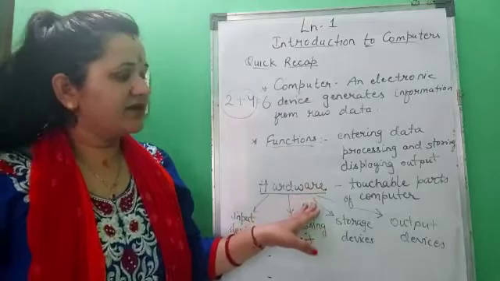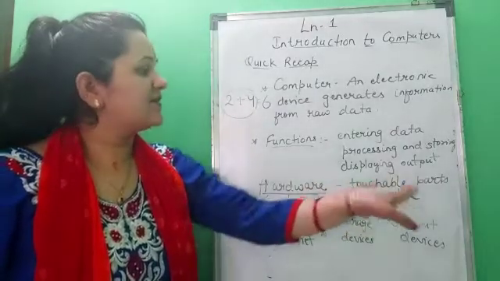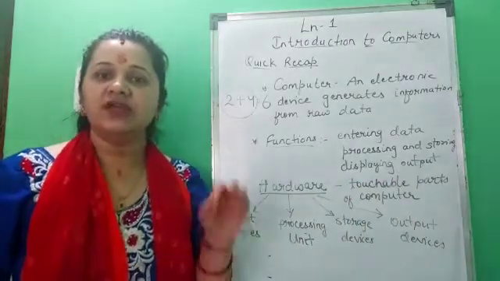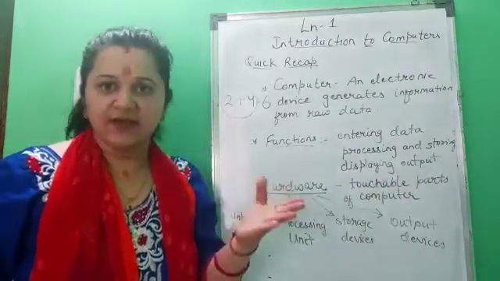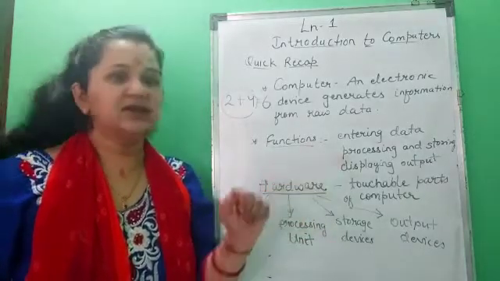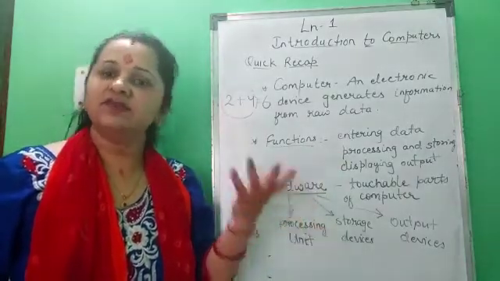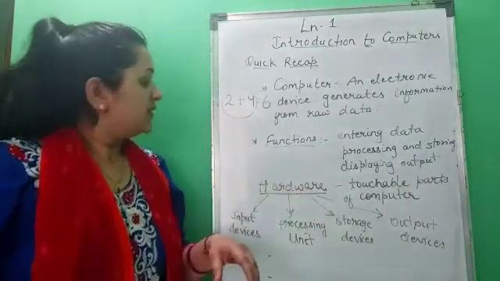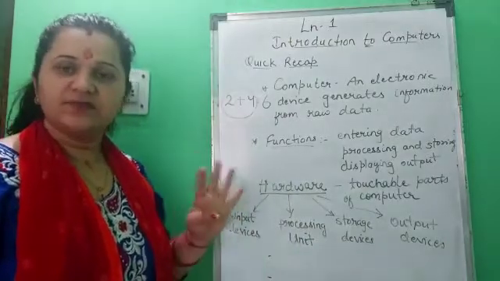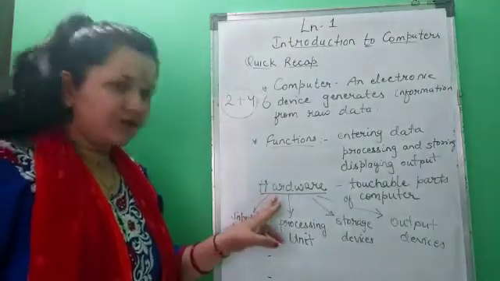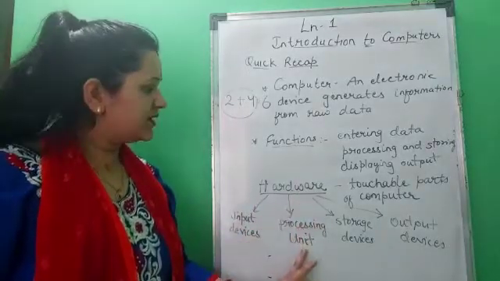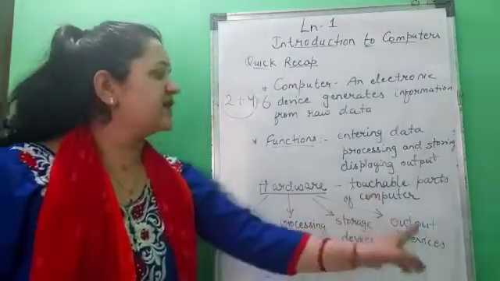Hardware. What are hardwares? Hardwares are the touchable parts of the computer. Means the parts of the computer which you can touch or which you can see. Got it children? Like keyboard, mouse, CPU, monitor. Isn't it? These you can touch and you can see. Now, hardware is also of 4 types. How many types? 4 types. Hardware consists of input devices, processing unit, storage devices and output devices.